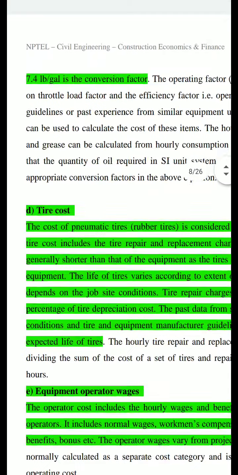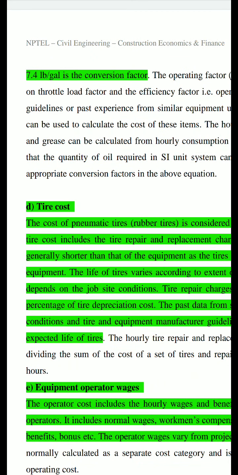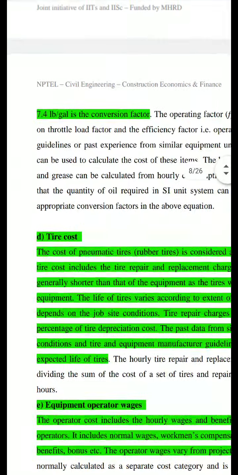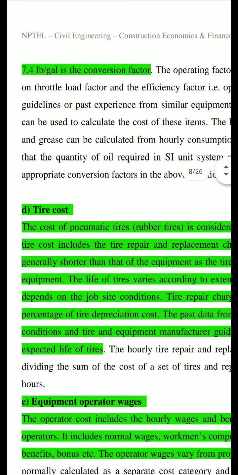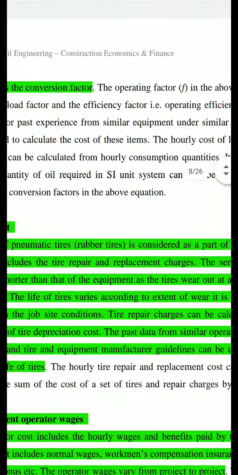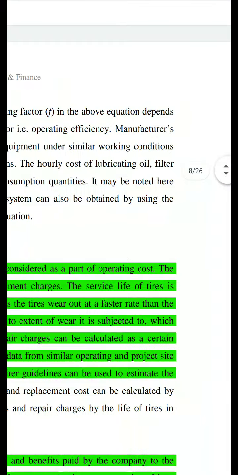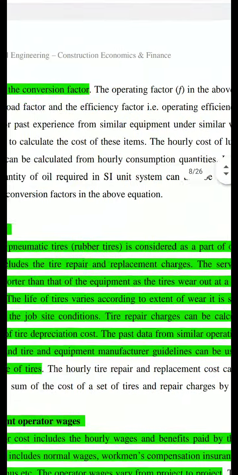Then coming to the tire cost. We have seen in the ownership cost that as tires have a shorter life cycle, we consider that under operating cost, not in the ownership cost. Cost of pneumatic tires is considered as a part of operating cost.